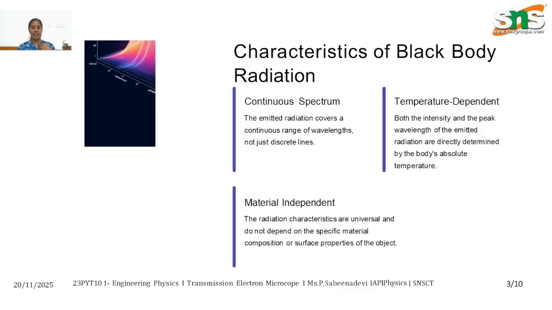At a particular temperature, it will emit that kind of wavelength. While increasing temperature, the energy of the radiation also increases. Third, it is independent of material. The radiation characteristics are universal and do not depend on the specific material, composition or surface properties of the object.